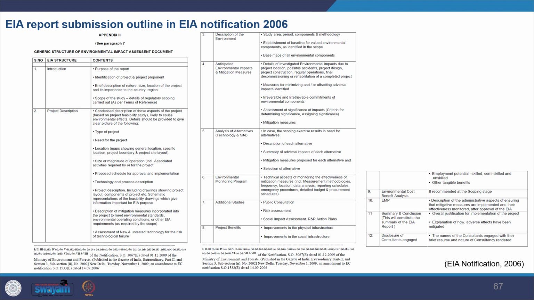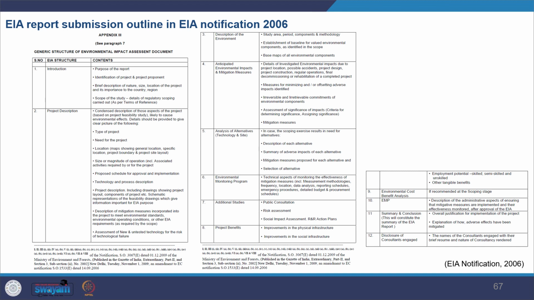For now you will just see the outline of it, and then at the end of the course we'll see one example of how the report is written. The introduction takes care of the purpose of the report, gives a brief of the report, what the scope of the study is, and so on. Then you give the project description, what the project is about. And then you describe the environment, the baseline study, and all the environmental figures would be given.